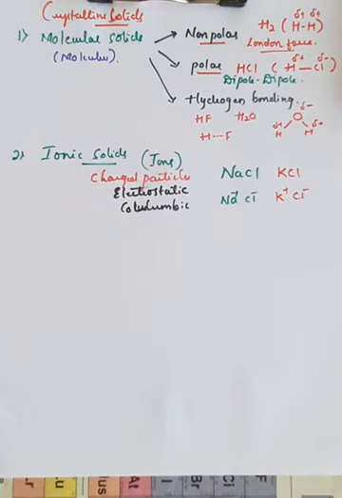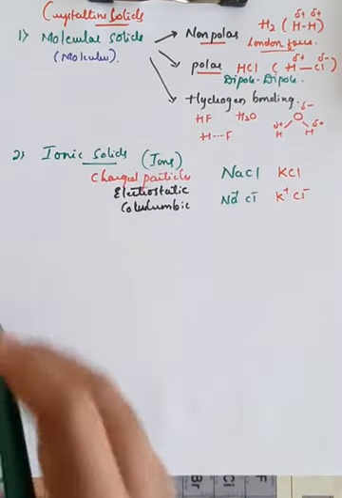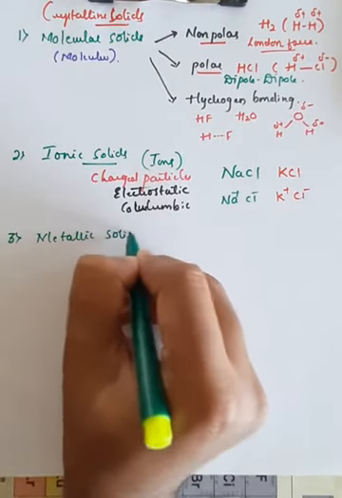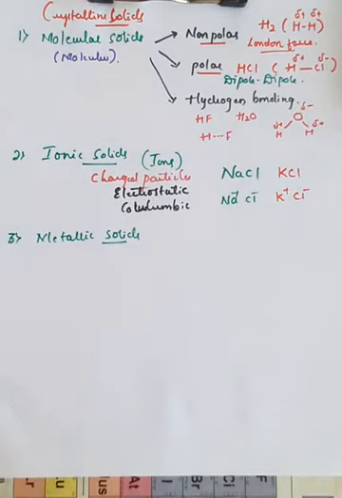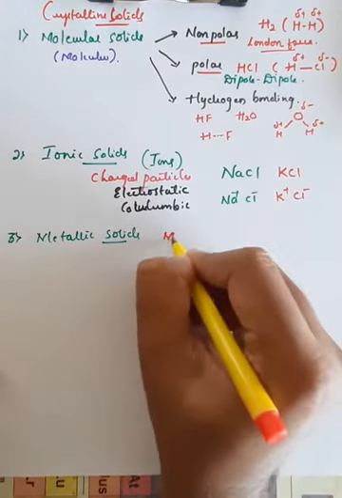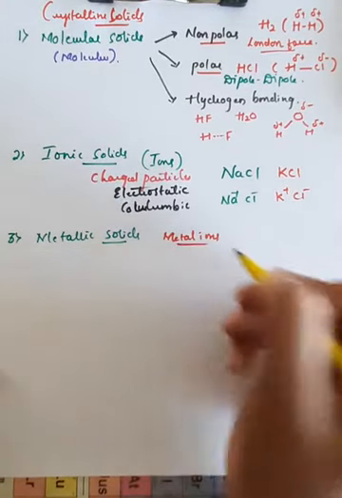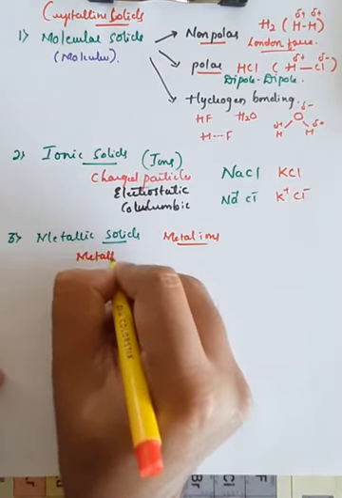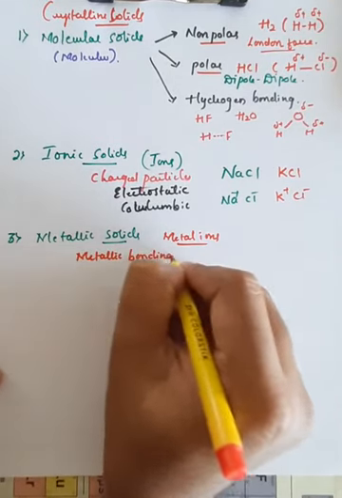So remember, ionic solids are made up of ions, which are nothing but charged particles, and the force of attraction between them is purely electrostatic, or you can call it the Coulombic nature of ionic solids. The third one is metallic solids. The third type of solids is metallic solids, and generally metallic solids are made up of metal ions. The force of attraction is metallic bonding. The type of bonding is metallic bonding.